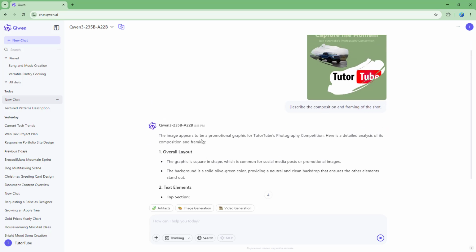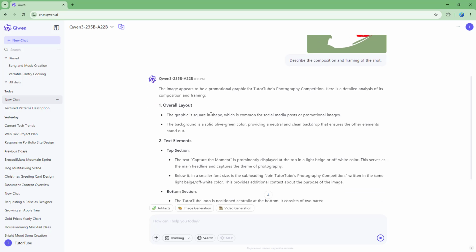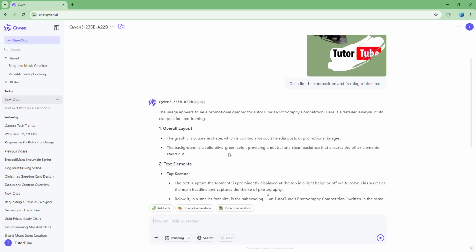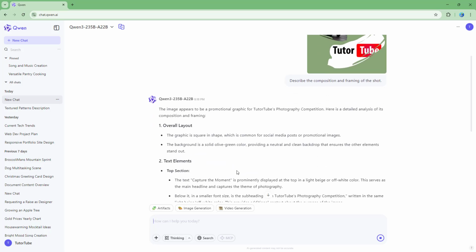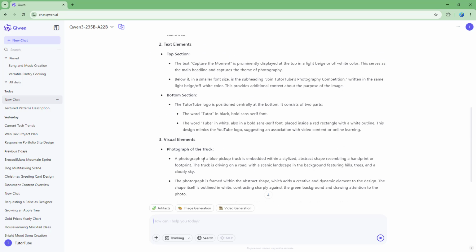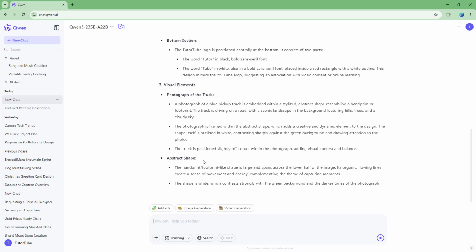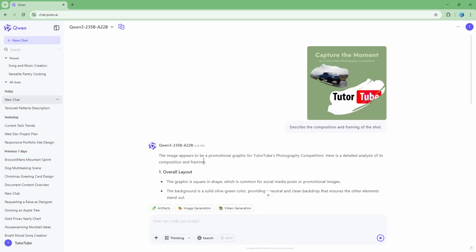So it says the image appears to be a promotional graphic for TTTube's photography competition, and here is a detailed analysis of its composition and framing. So it says the overall layout, the graphic is square in shape, which is common for social media posts or promotional images. The background is a solid olive green color, providing a neutral and clean backdrop that ensures that other elements stand out. And then it says the top section has this, the bottom section has this, and you can see that it simply goes ahead and keeps on explaining everything right here.